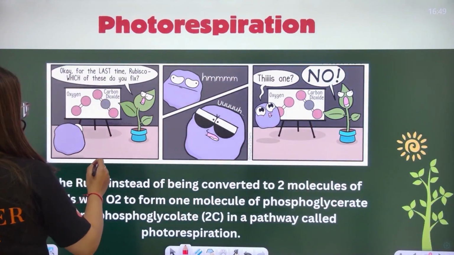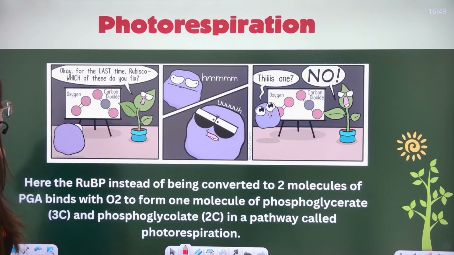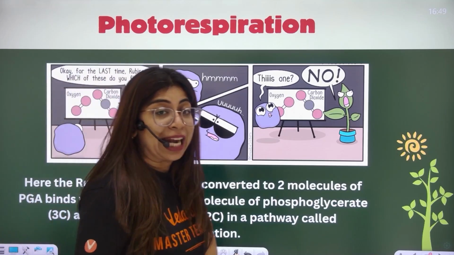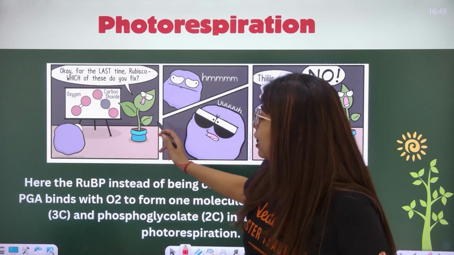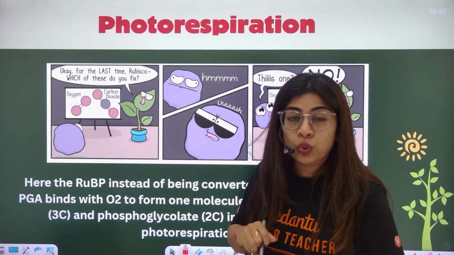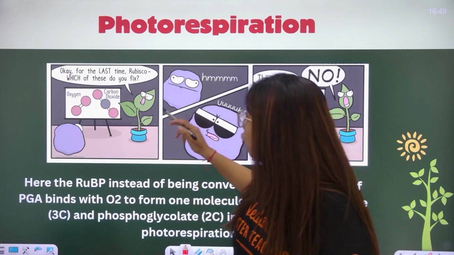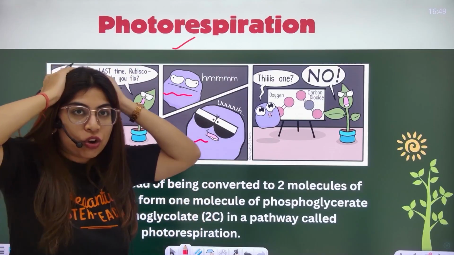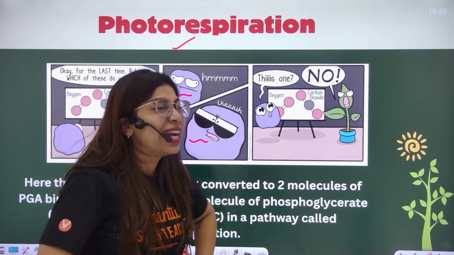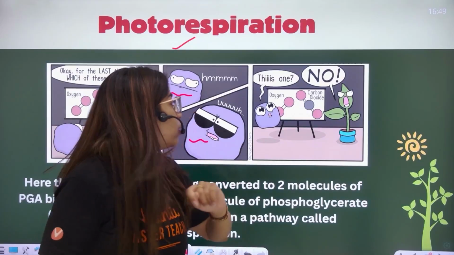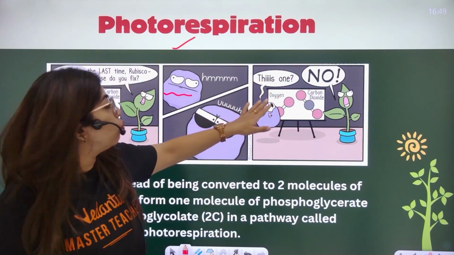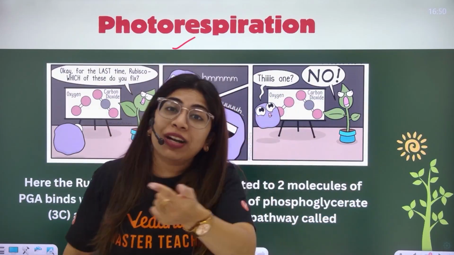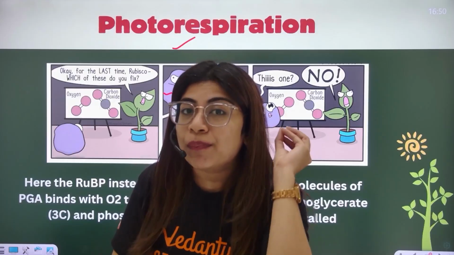Now showing you this with the help of a comic. Bachcho, this is my Rubisco sitting here. The plant is asking it a question that you have two choices now, Rubisco. Either you have to connect to oxygen or CO2. But in case of photorespiration, my Rubisco is very, very confused: oh my God, what should I do? And finally, it takes a wrong decision. I'll tell you why a wrong decision. He took a decision to do what? He chose oxygen, and the plant is like, no, you should not attach to oxygen because that's a complete wasteful